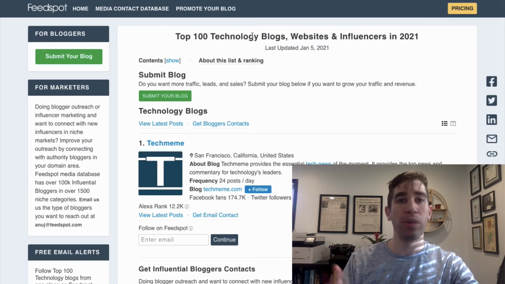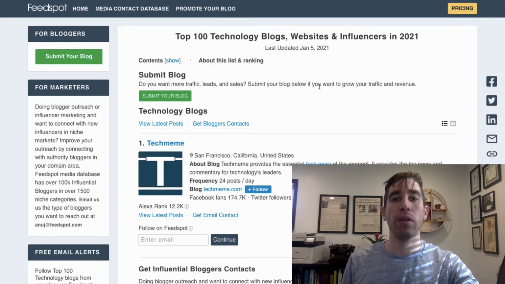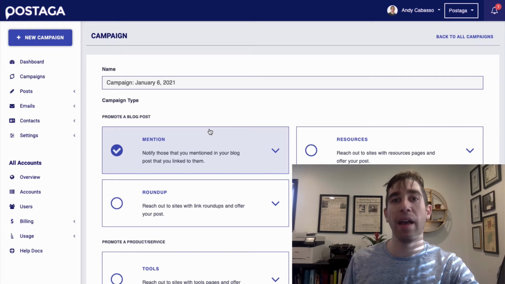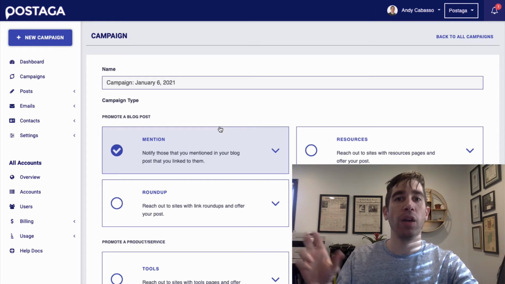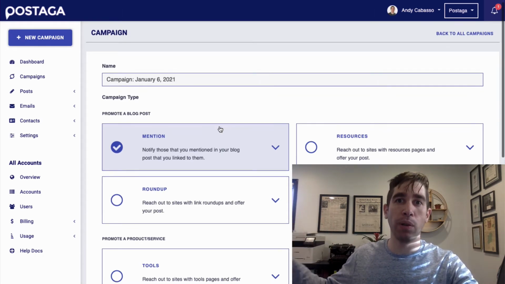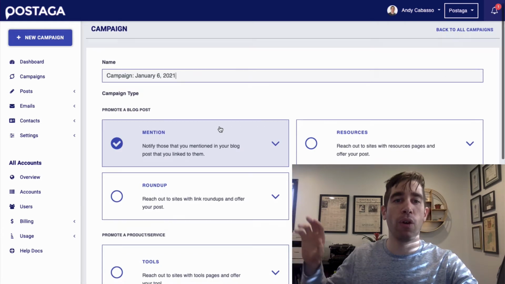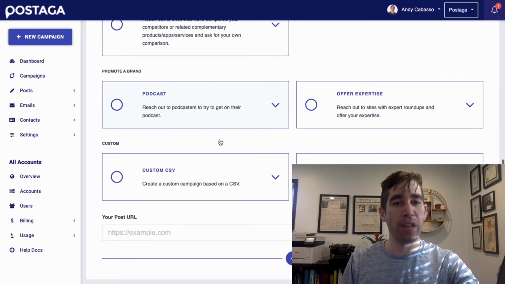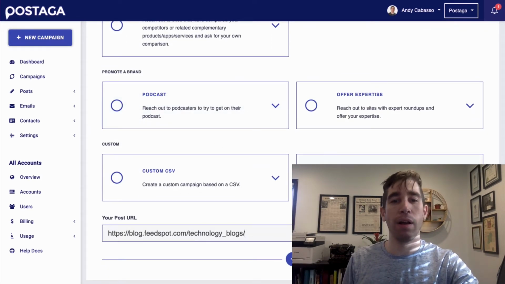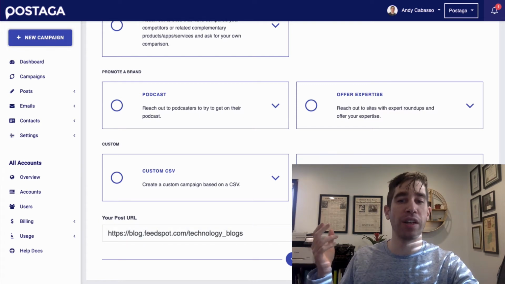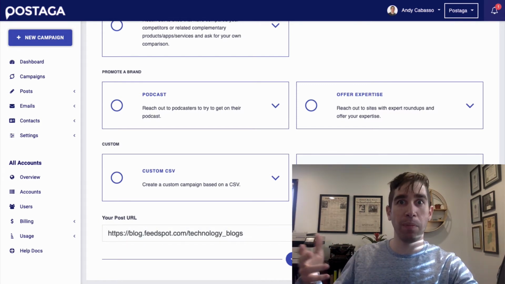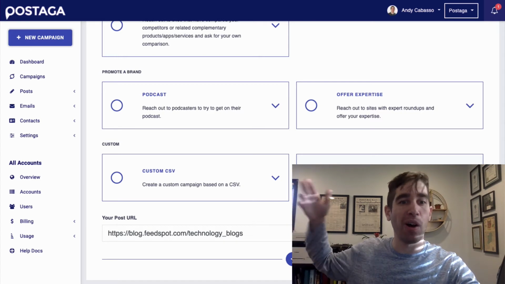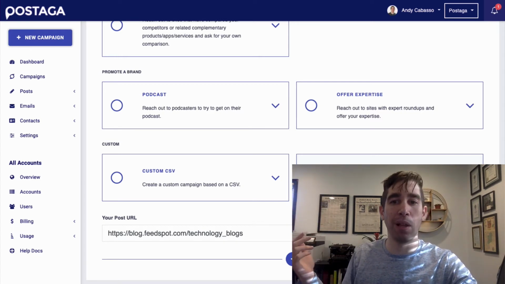So what I'm going to do is copy the URL of this website and then create a new campaign, and I'm going to create a mention campaign. How the mention campaign works is if you enter a URL, it will find all of the outbound links to other websites from that URL. So for example, if I enter in the URL of this list of 100 best technology blogs, it's going to find me the links to the websites of all those 100 best technology blogs.